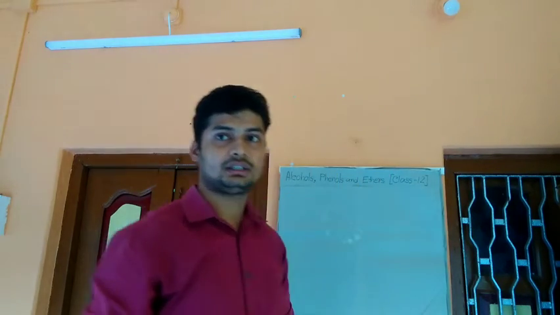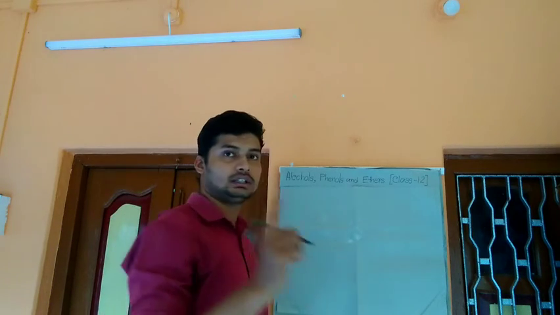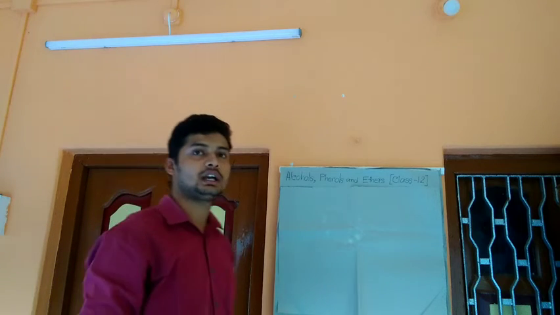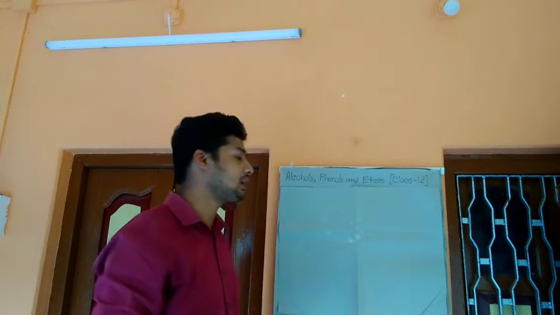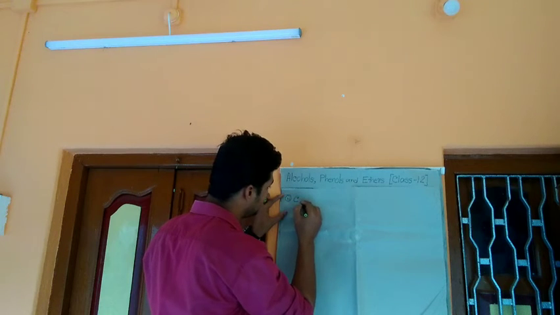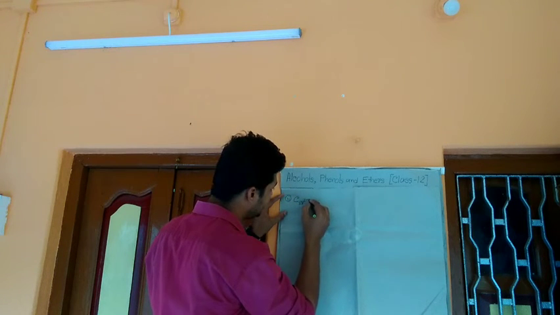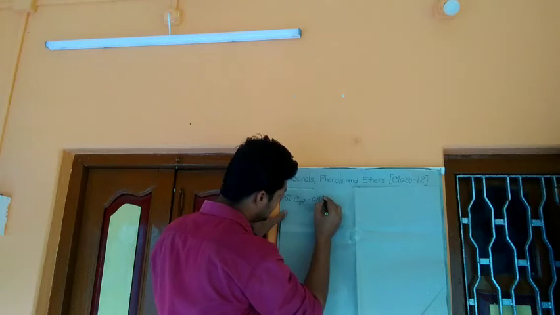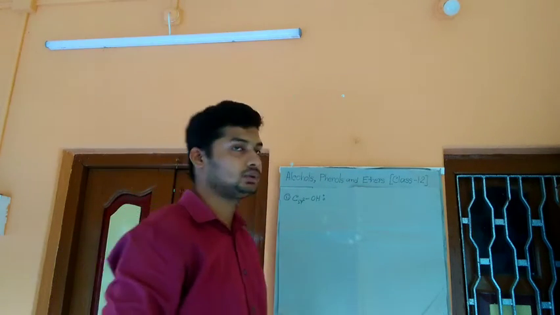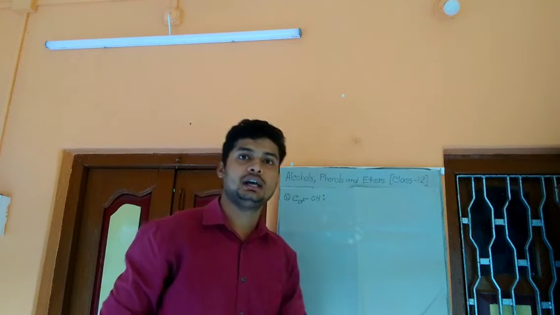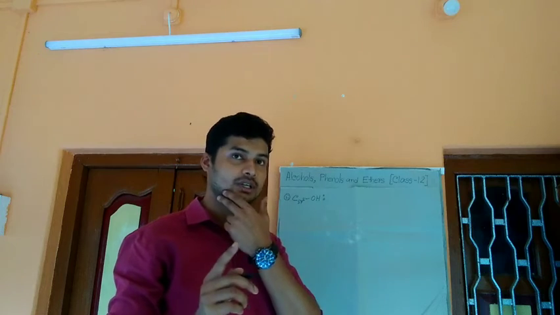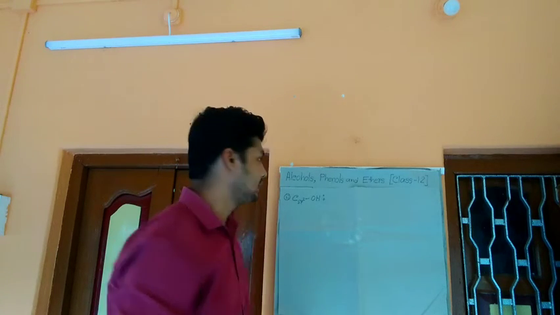There is another class, where the hydroxyl group is linked to a carbon that is sp2 hybridized. This can have two types of classification: vinylic carbon and arylic carbon.